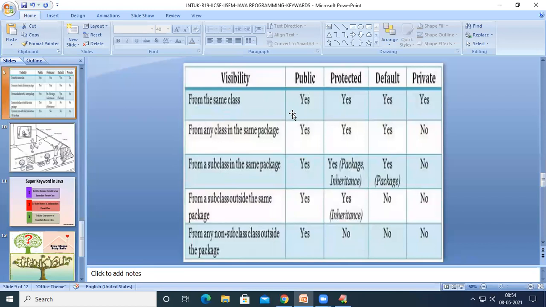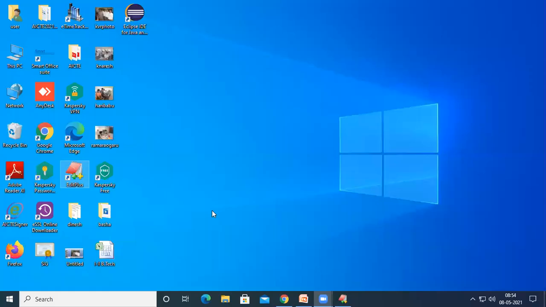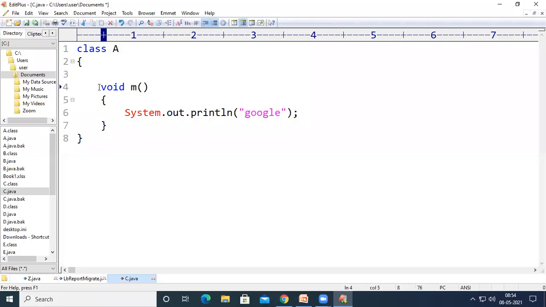If we declare it as public, it can be accessed in the same class, in the subclass, in the outside class, in the same package and a different package. So if we define it as public, it can be accessed everywhere in the program, and also in the outside package. So let us write this one as public void m.